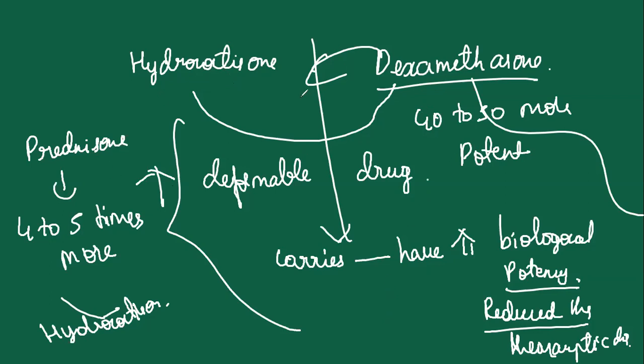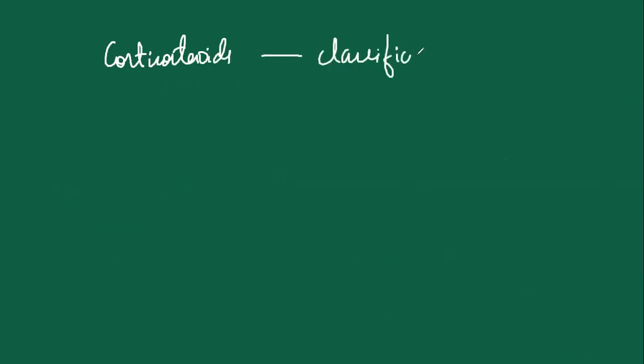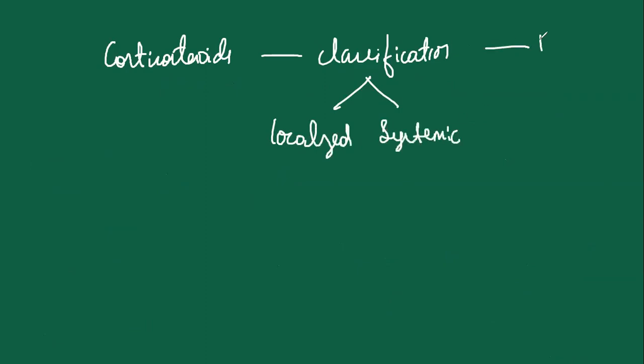So the quick revision of this chapter. We learned about corticosteroids. We learned about the classification, localized and systemic, and also the uses, and the side effects of this drug.